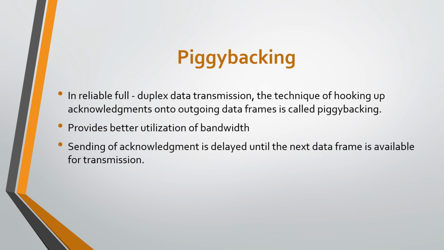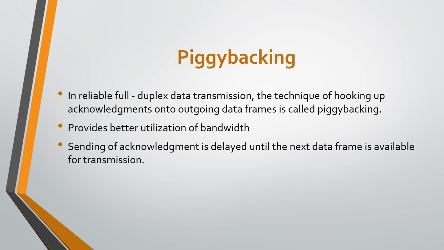Here, sending the acknowledgement is delayed until the next data frame is available for transmission. When the data frame arrives, instead of immediately sending a separate acknowledgement frame, the receiver waits until the network layer passes it the next packet. The acknowledgement is attached to the outgoing data frame, so the acknowledgement is sent free with the next outgoing data frame.